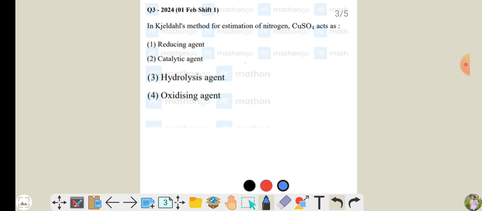So simple thing, they are asking you in Kjeldahl method it is used for estimation. So very normal question, this one. First of all, if somebody has studied a little bit about CuSO4, it acts as a catalyst there. So remembrance-based kind of thing. You can make a note point of this or just listen once so that it will be clear to you. Same type of question will be asked to you again. So simple question, theoretical based.